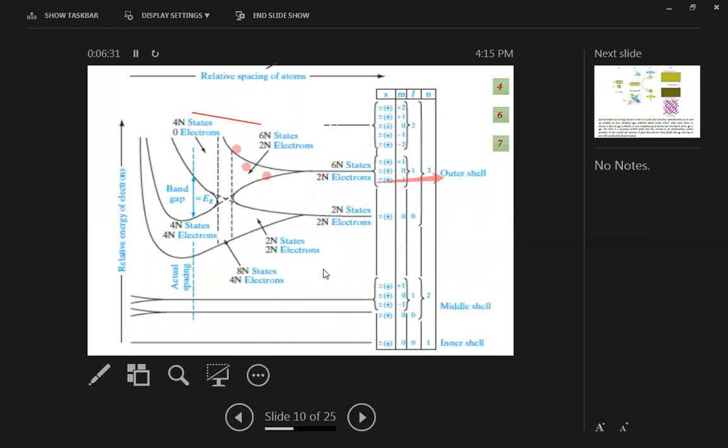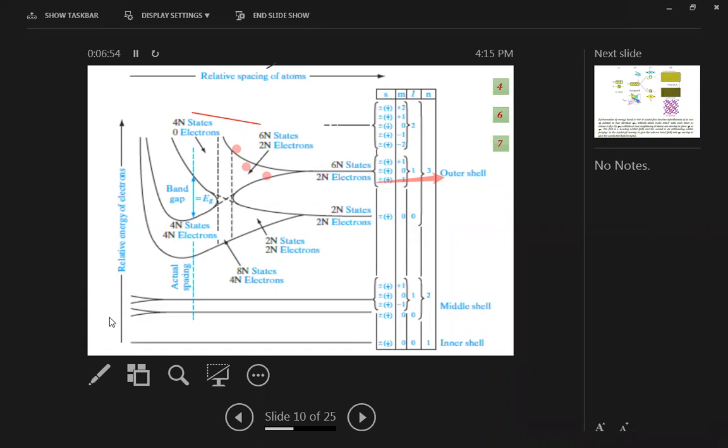This is the energy band formation diagram for the silicon crystal. Now, in this diagram, we can see there are four quantum numbers: n, the principal quantum number; l, the orbital quantum number; m, the magnetic quantum number; and s, the spin quantum number.